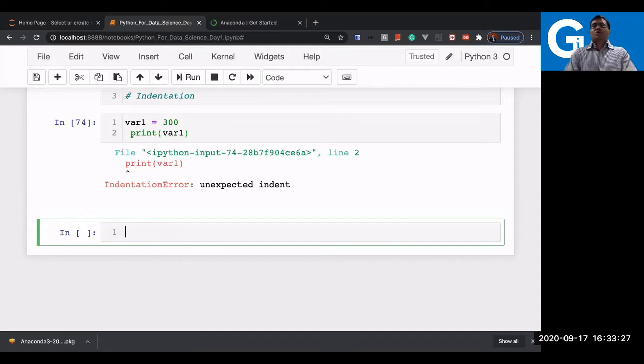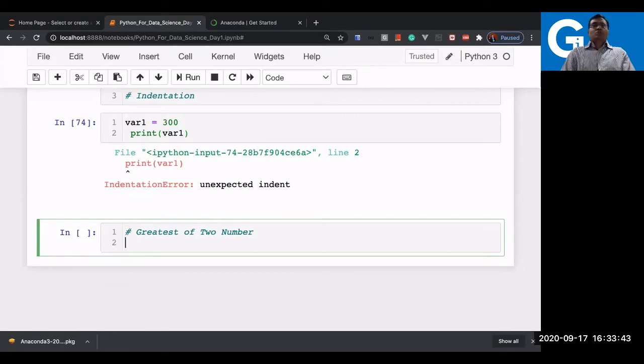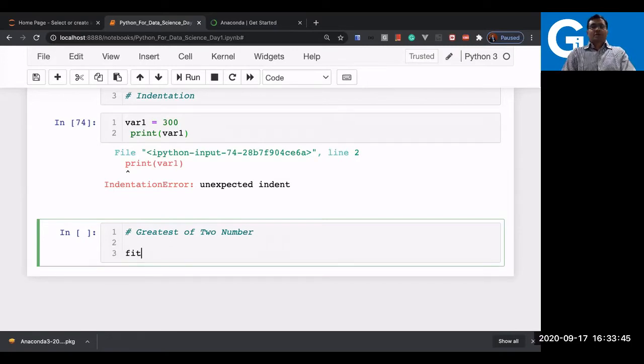Let us say you'd like to write a small script to get the greater of two numbers. Very simple code which everybody can understand. Let us take the first number as an integer input, saying enter first number.